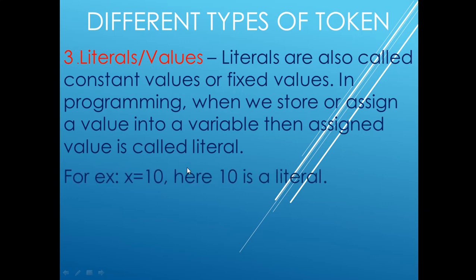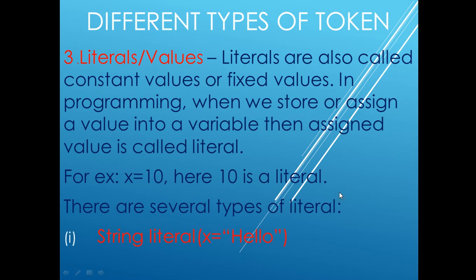As you can see in the example, x equal to 10. Here 10 is a literal. 10 is a fixed value. The value of 10 will never change. So 10 is known as the literal. There are several types of literals available in programming languages, and in Python also you will see several types of literals or constants. Literals are also known as constant values.